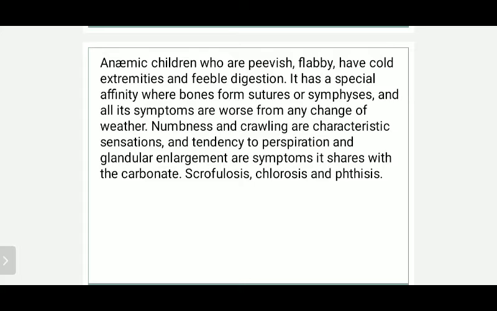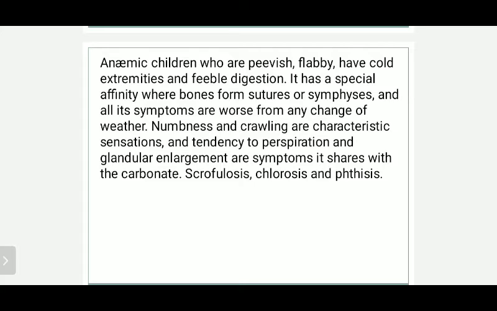Okay, there is a crawling, characteristic sensation and a tendency to perspiration and glandular enlargement. Our symptoms share with the carbonate scrofulosis, chlorosis, and phthisis. If you look at all these symptoms, this becomes an important remedy in your clinical practice. There is numbing, there is a crawling sensation, and there is a tendency to perspiration and glandular enlargement.